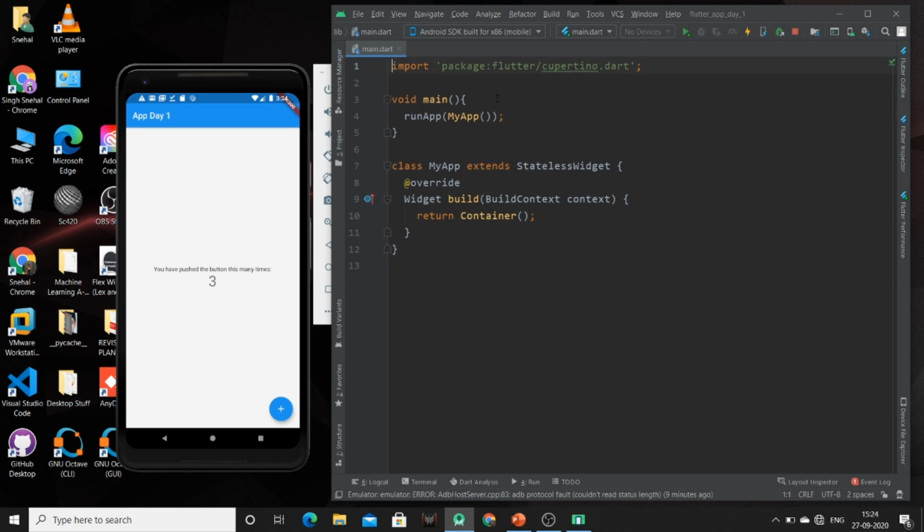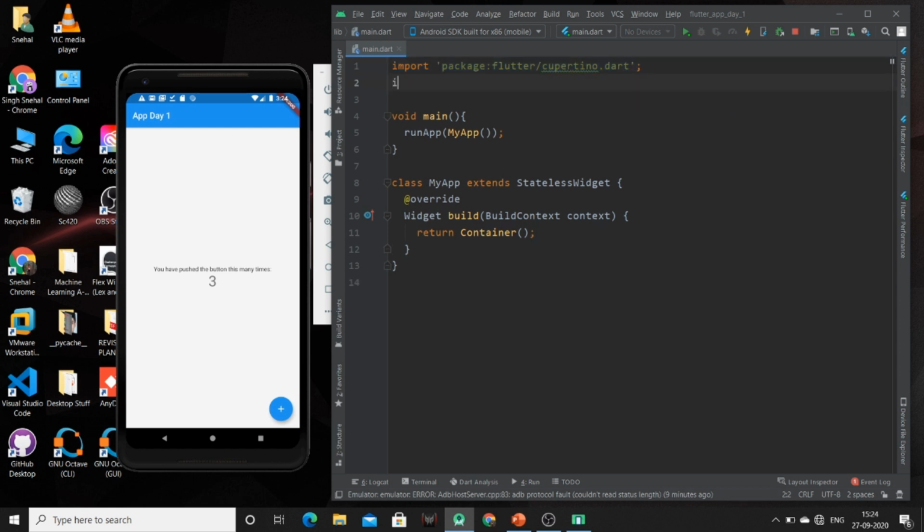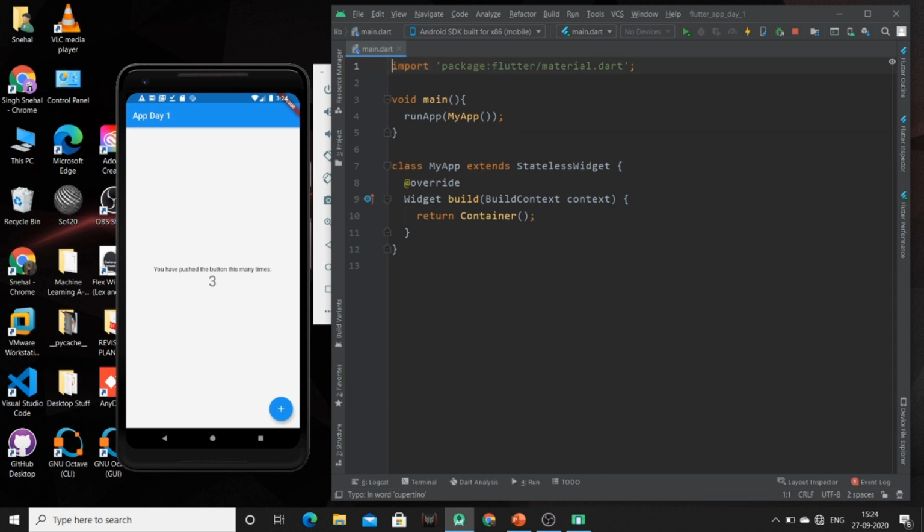You can see when I have used the run app function, this Cupertino package is imported. Similarly, I can also import the material design package by mentioning this material.dart package. Now you can also remove this. We can use any of these designs. So I am going to use material design.